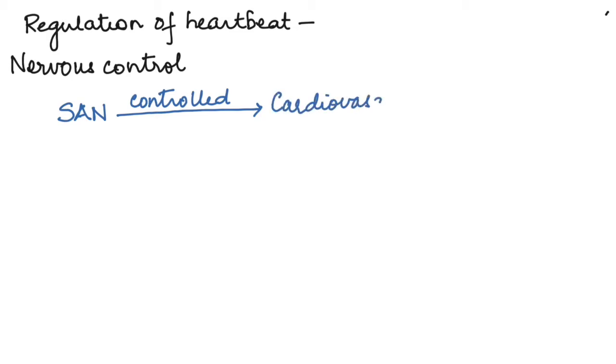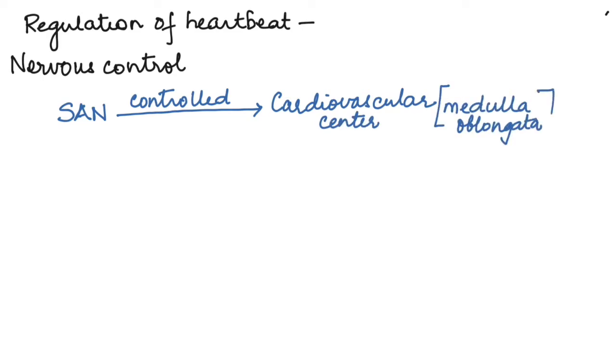In this video, I'm going to talk about the regulation of cardiac activity, or the regulation of the heartbeat. Heartbeat is under nervous and hormonal control. A normal heart rate is maintained by a regulatory mechanism which involves the immediate regulator, that is the sinoatrial node. The sinoatrial node in turn is controlled by the cardiovascular center that is located in the medulla oblongata of the